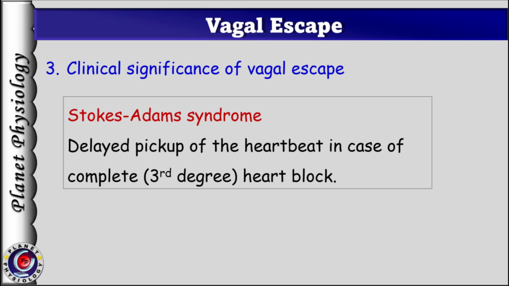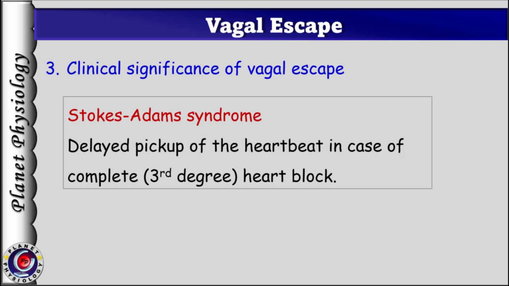This delayed pickup of heartbeat is called Stokes-Adams syndrome. Regeneration of ventricular impulses because of this idioventricular rhythm is also known as ventricular escape. So due to this ventricular escape from complete heart block, blood flow to the brain is restored and the person recovers from the fainting attack. Thus, ventricular escape helps the person to maintain the circulation to vital organs like the brain and sustains the life of the person.